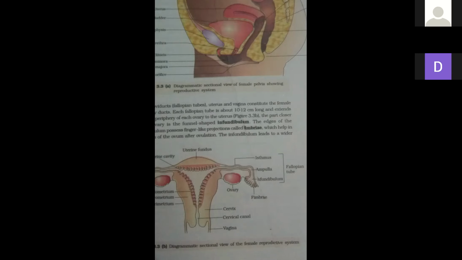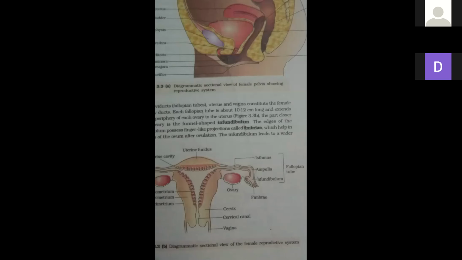Here the second polar body and haploid ovum are produced, and next is the formation of zygote. When the ovum is fertilized with the sperm, what will happen? A single cell is formed which carries 50% genetic character of the father and 50% genetic character of the mother, the zygote. That is a 2n number. Zygote is 2n number. Is it clear, everybody? That is the events of fertilization.